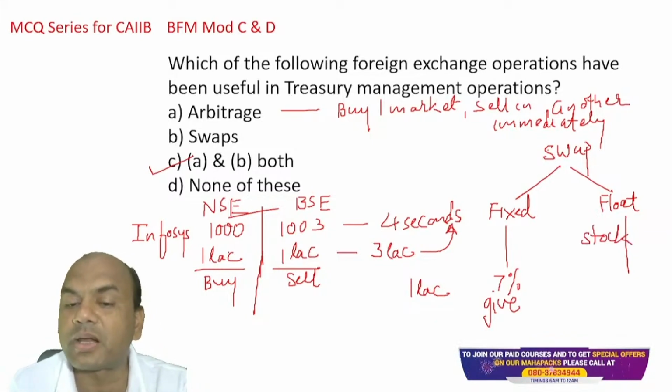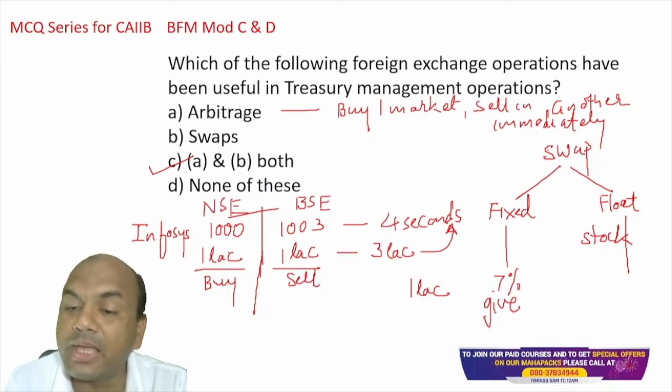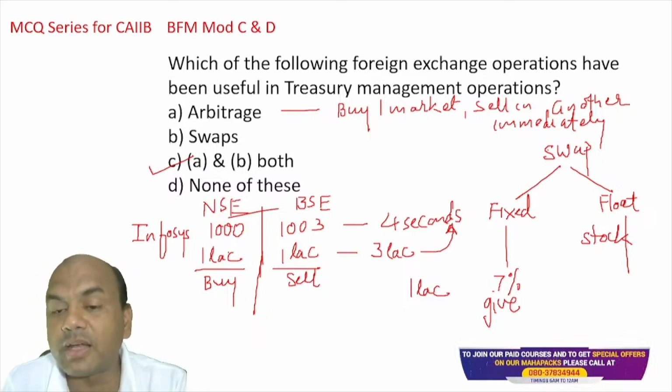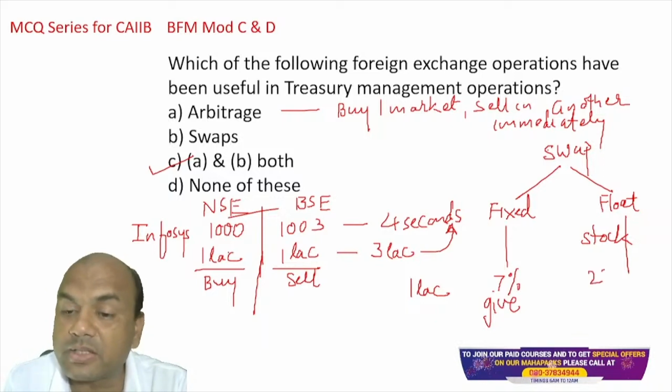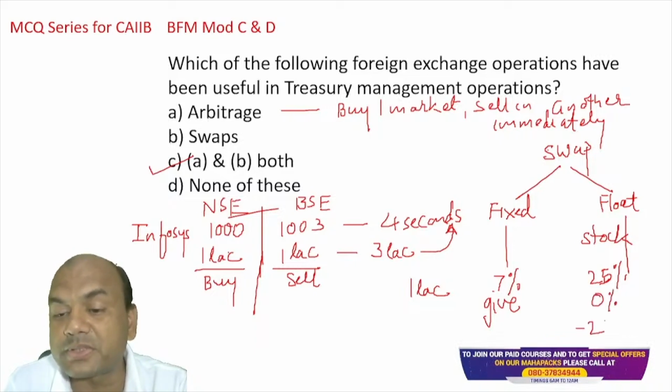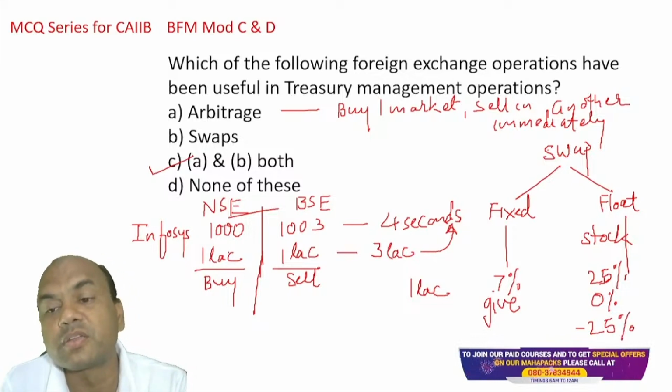Now in this stock market, this 1 lakh rupees, at the year end, 7% is for the year, I may get 25% returns also, because after all it's the stock market, it can give you heavy returns. Or I may get 0% returns also. Or I may get minus 25% returns also, negative. Stocks might go down also. So this is floating and this is fixed. So a swap always has two legs: one is fixed, another is floating.